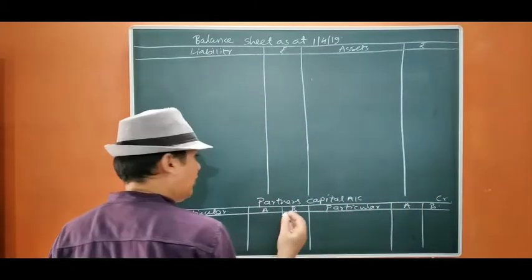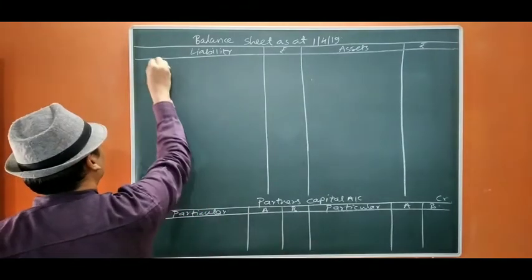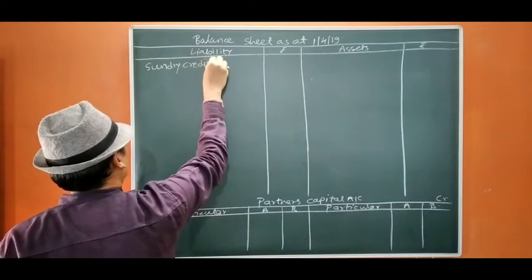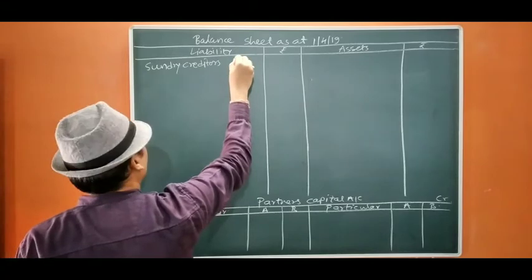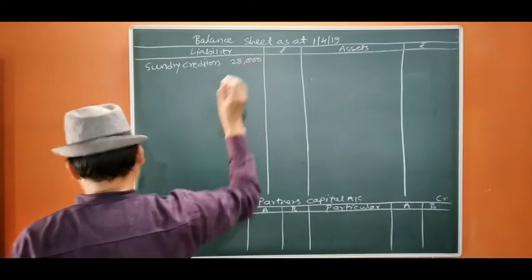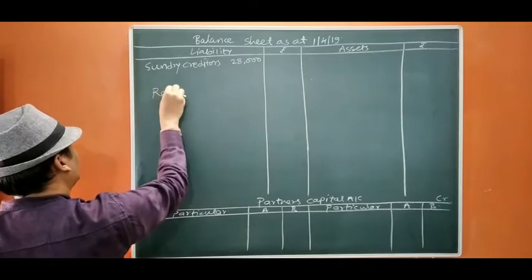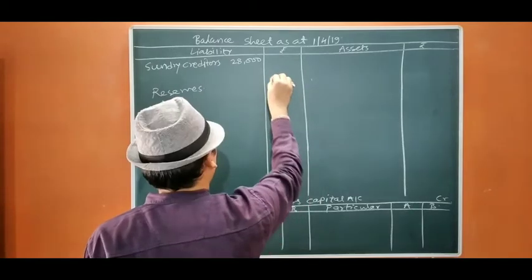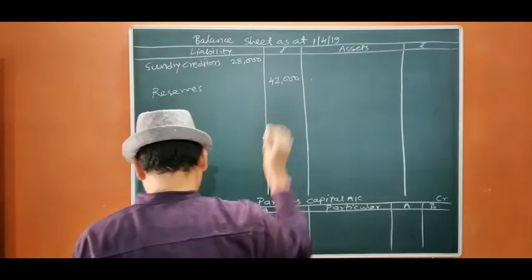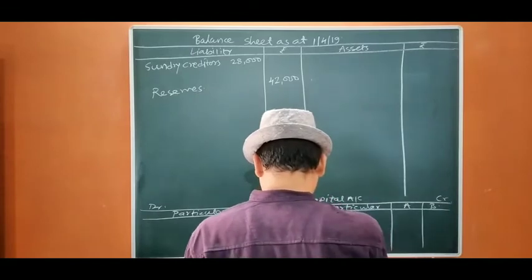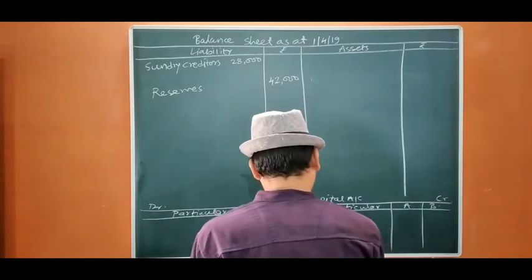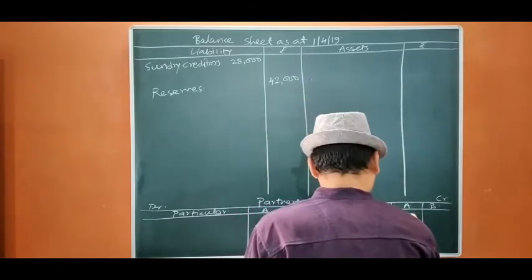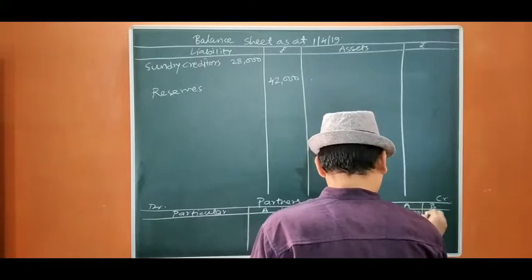Now let us start. We are going to post the items in the balance sheet. Sundry creditors. There is an adjustment, so I am going to write it inside the column. Then reserves we are not distributing. It will be written as it is, that is 42,000. And then capitals we are going to write in capital account by balance brought down, that is 2,40,000 and 1,20,000.